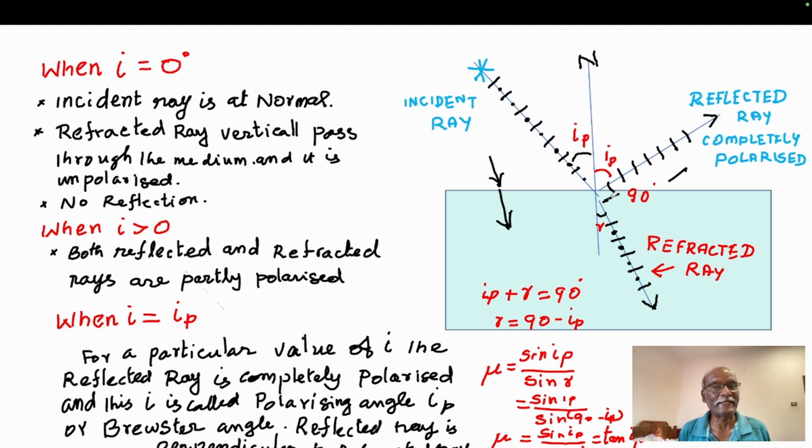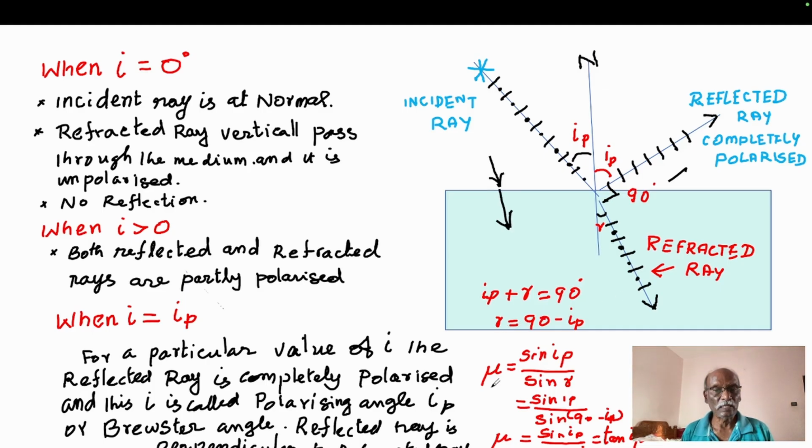This angle is 90 degrees and this is IP. What is this? The angle of reflection, and this is R. IP plus R equals 90 degrees. Then R equals 90 minus IP.